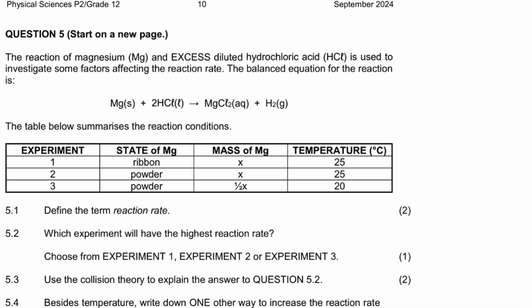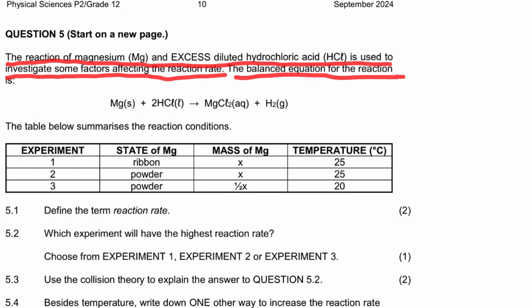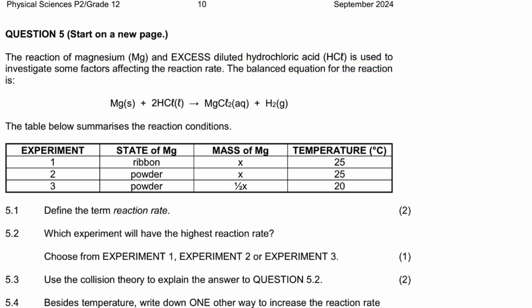Let's look at question 5. It says the reaction of magnesium and excess dilute hydrochloric acid is used to investigate some of the factors affecting the rate of reaction. The balanced equation for the reaction is that. So we are told the HCl is in excess.